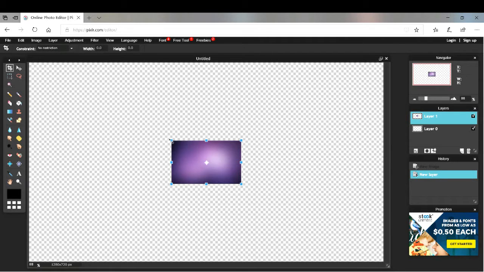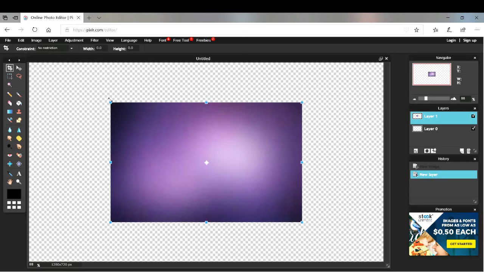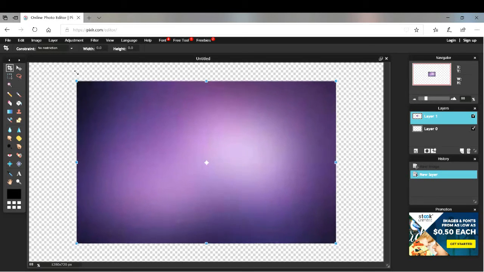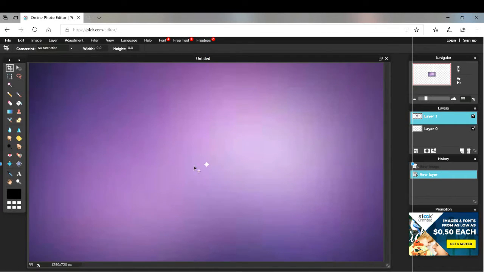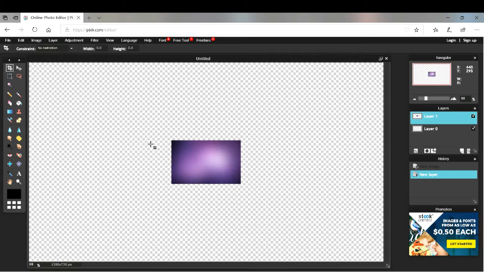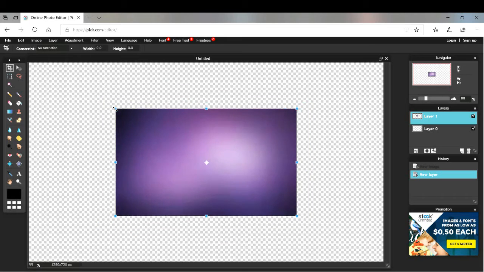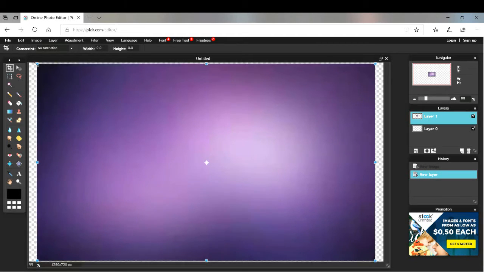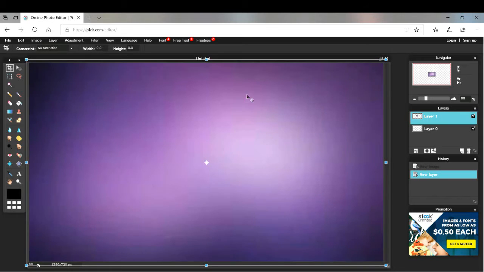The shift key. Then if you just move it up. If you don't hold shift, it's going to go weird. It's going to distort your image. But because it's a background image, it doesn't necessarily matter. The image grew like that because of the way the website works. It just grows automatically. I don't know why, but you can just do that. Image will be distorted if you don't hold shift.